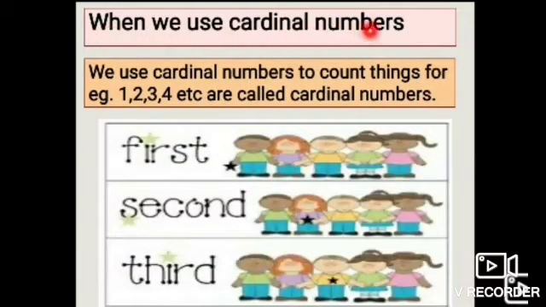When do we use cardinal numbers? To count things. For example, 1, 2, 3, 4, etc. are called cardinal numbers. Now, children, in this picture, in the first row, how many children are there? We will count like this: 1, 2, 3, 4, 5. How many rows are there? 3. 1, 2, 3. We count cardinal numbers by counting 1, 2, 3, 4 and so on.